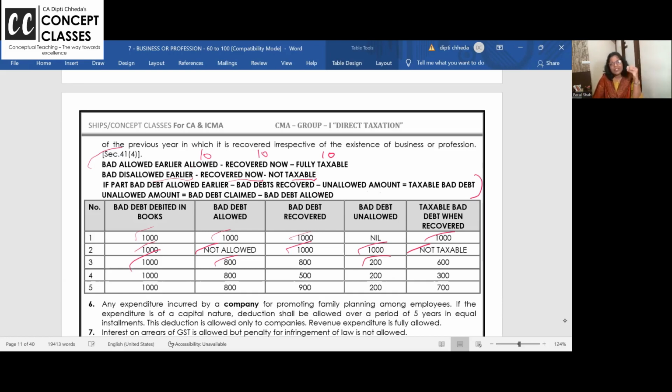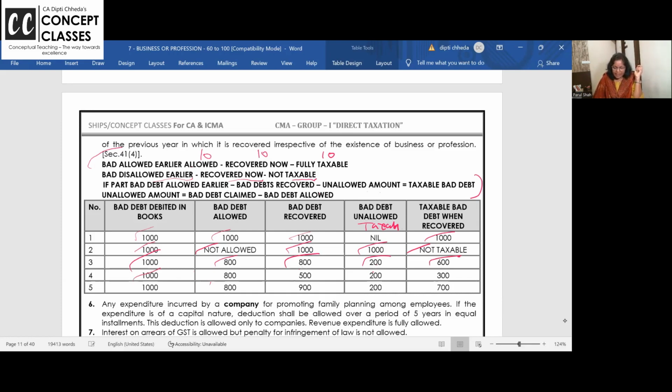So 200 was disallowed that time. When it was disallowed, it became taxable then only, no? Now, if 800 is recovered, out of 800, 200 was disallowed and taxable at that time. How much is taxable now? 600.